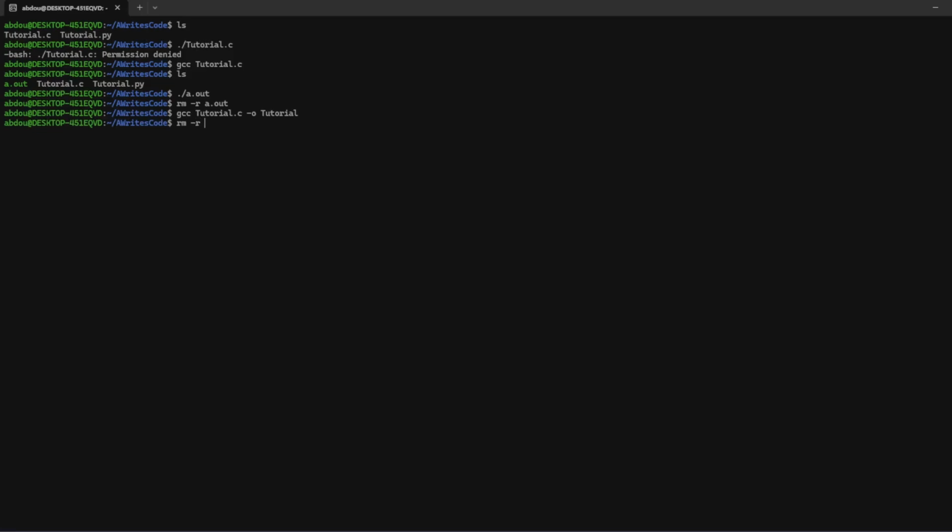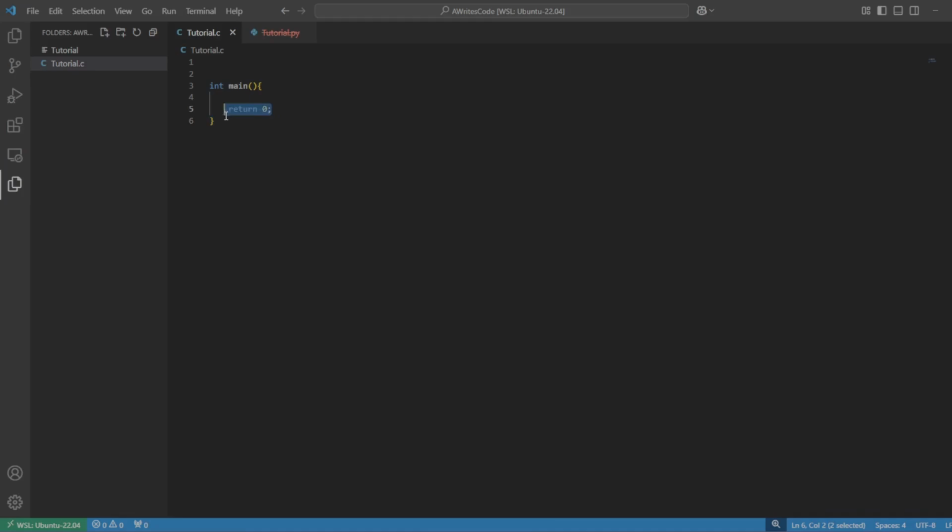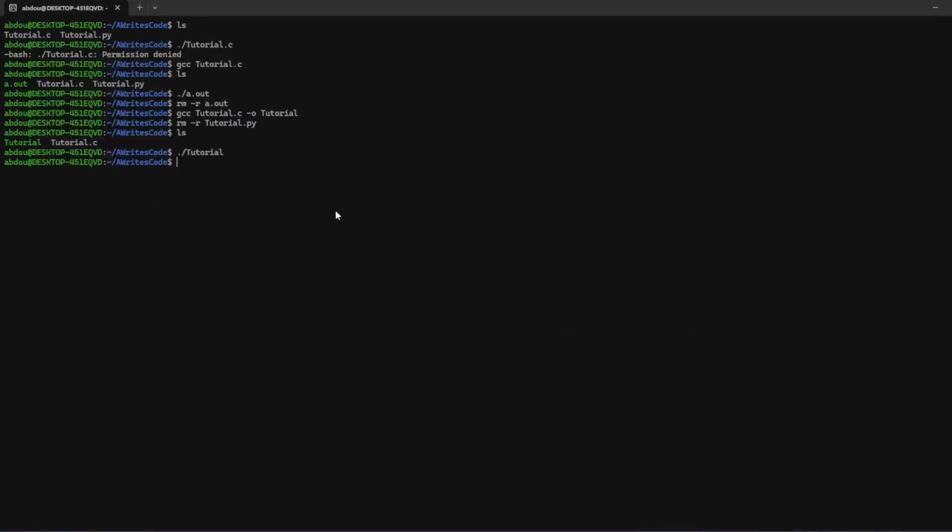And let's get rid of the Python tutorial.py because we have too many tutorials. Now if we check here, we have this tutorial and we have this tutorial.c, and if we were to run tutorial, well, nothing happens. But remember, we have this return 0, and it's coming back to the OS, the operating system. Now, how do we know that that's actually happening?